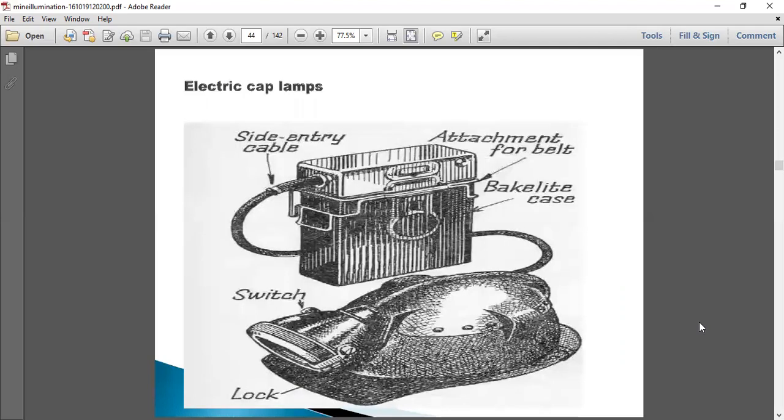charging. Here, the following figure shows the cab lamps. Generally, we have four parts for electrical cab lamps: the battery, the connecting cable, the lamp, and the cab. So the lamp is connected to the battery by the connecting cable, and it is put to the cab.